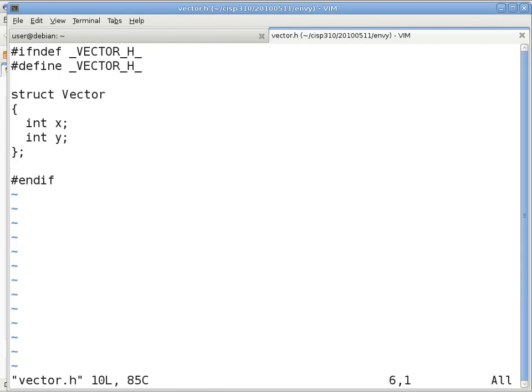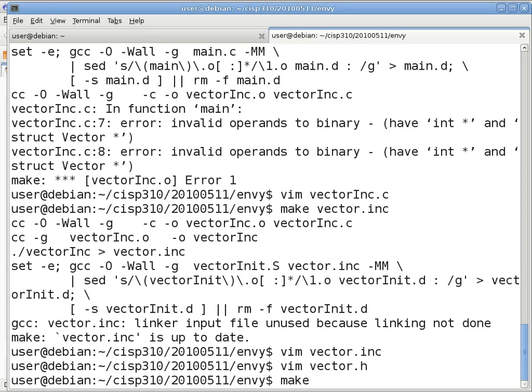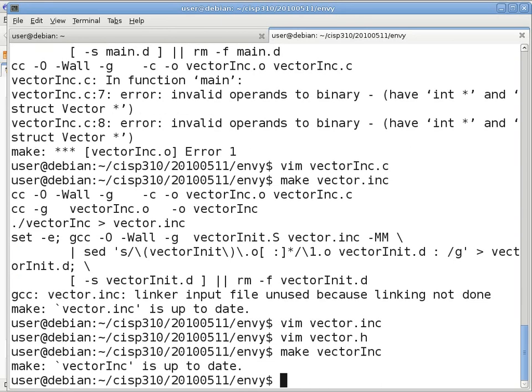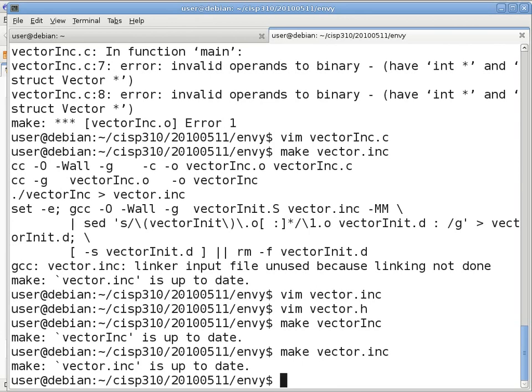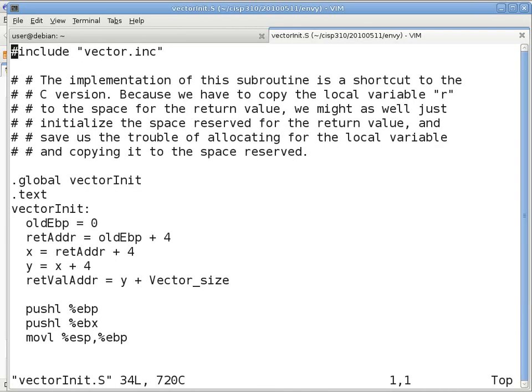I'm sorry, what did you do to compile the vectorinc.c program? You delete the object file first, or? You just say make vector inc, and that will make the executable. You can also specifically say vector.inc, and that will automatically do whatever is necessary to regenerate the include file. Okay, thank you. Okay, so this is the easy step. This part is easy. The difficult part is to look at vector init dot uppercase S and figure out, okay, what is the problem with this?